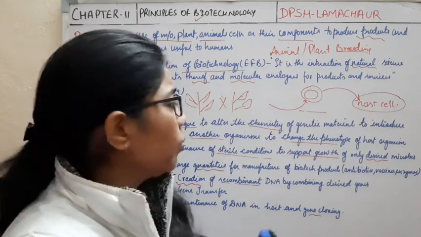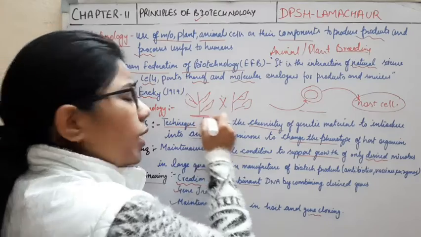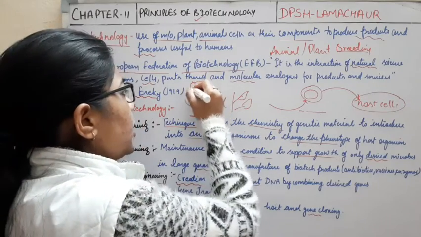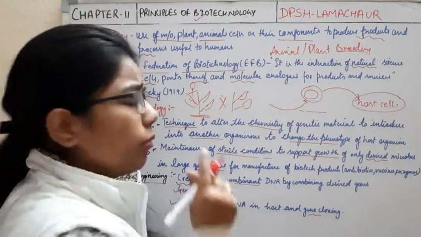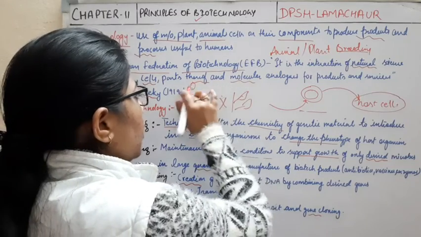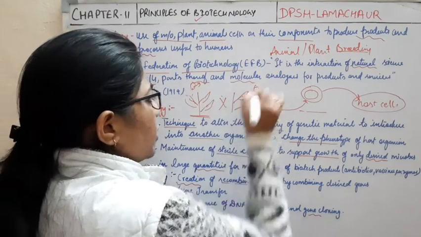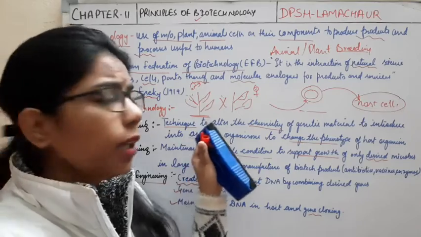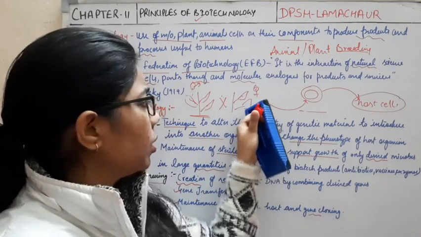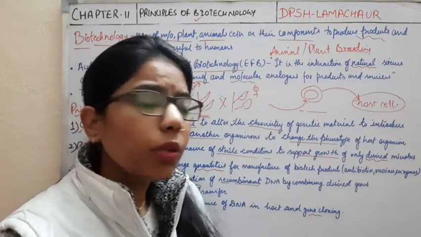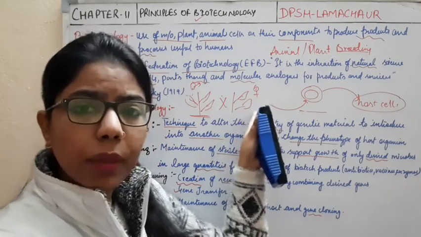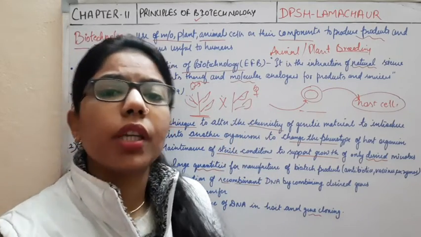So what will happen? The genes present in this male plant, which I have designated as male, and the other which I have said is a female plant, get transferred into the female plant, and the phenotype that develops from this female plant will show some change.